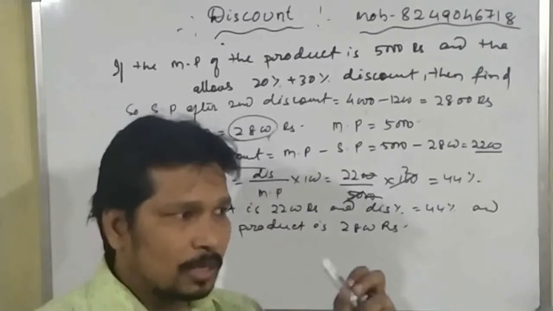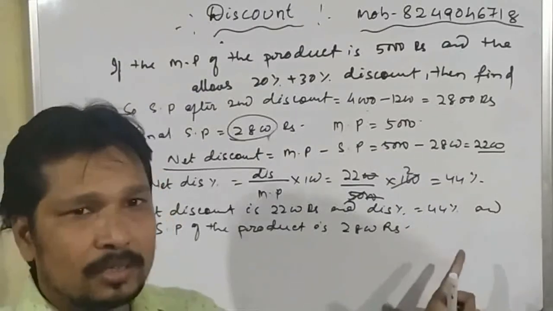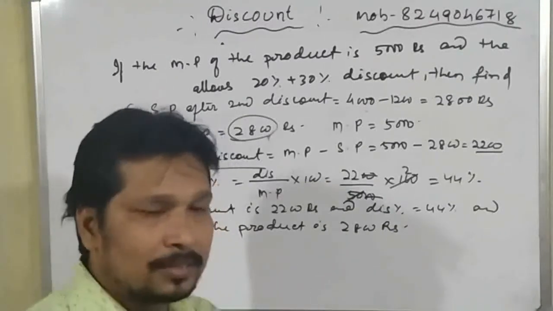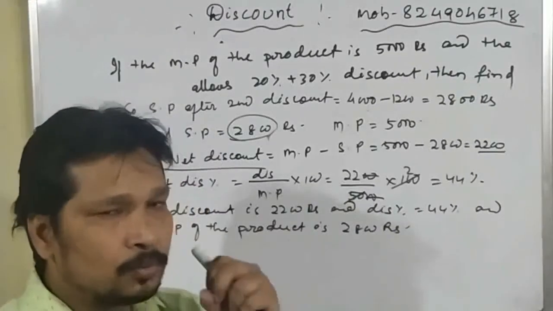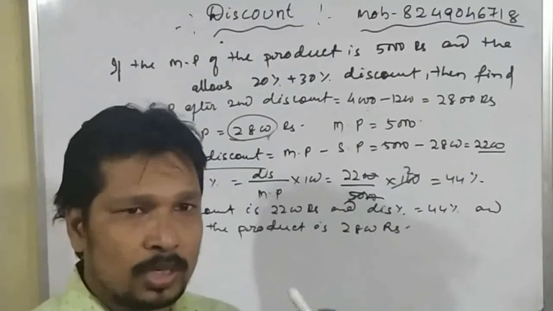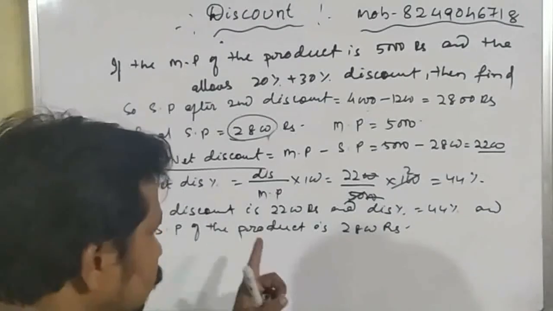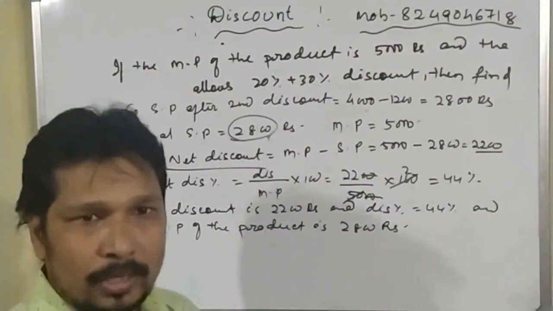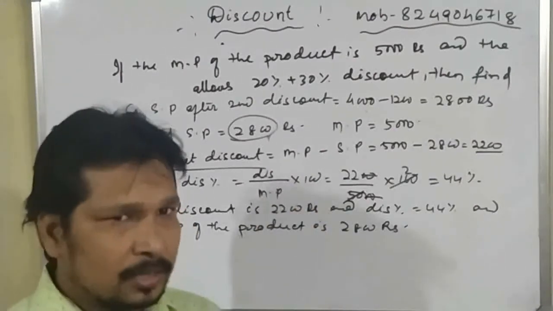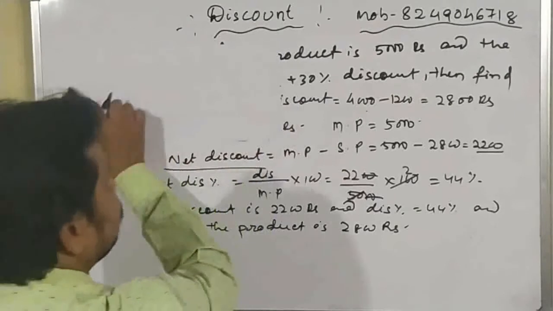There are also some short tricks or a direct formula to find out the selling price of the articles. Now I am telling you that direct formula. If you can learn or understand this direct formula, then you can use it. But if it is too difficult for normal students or below standard students, my suggestion to them is to follow this type of formula. Okay students, it will take some time but it will clear your fundamentals. So now we will discuss how to find it directly. Okay student, so direct formula.